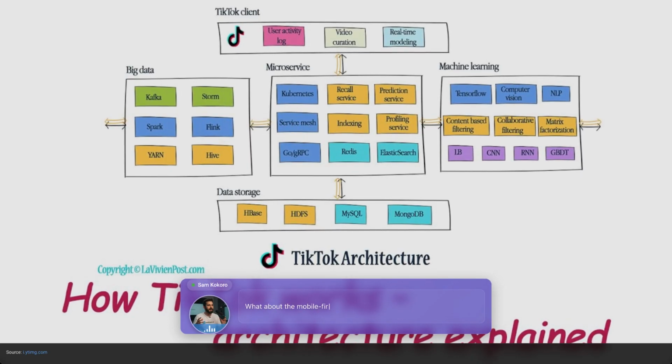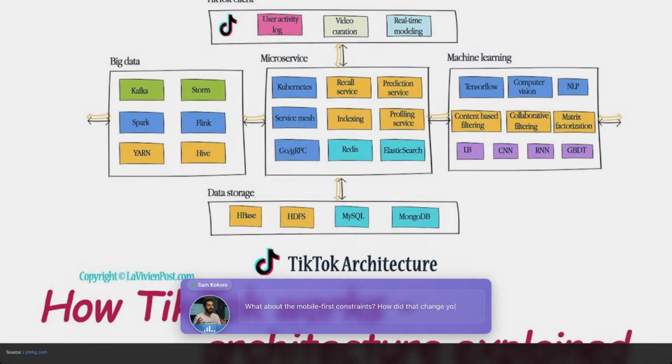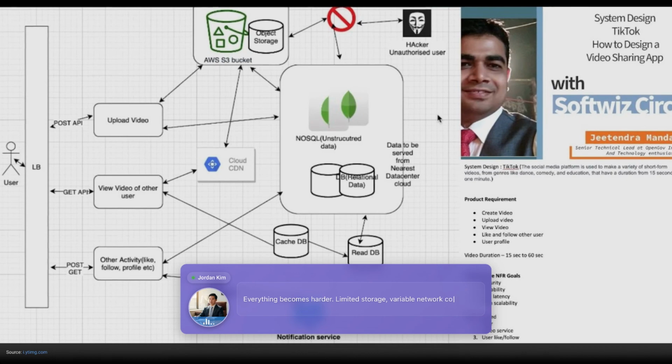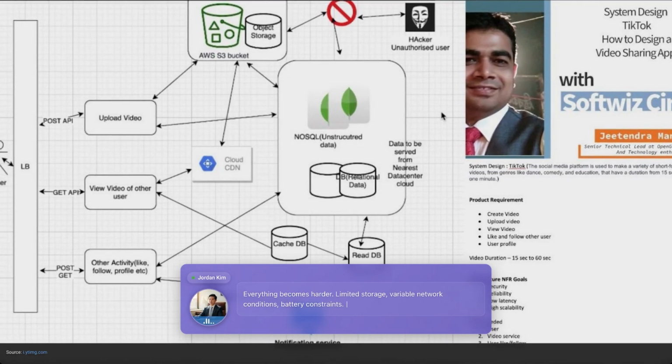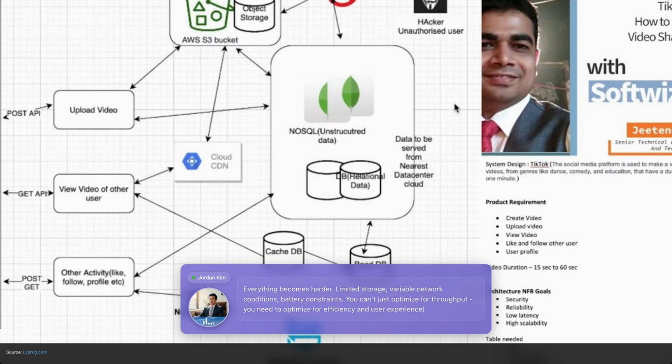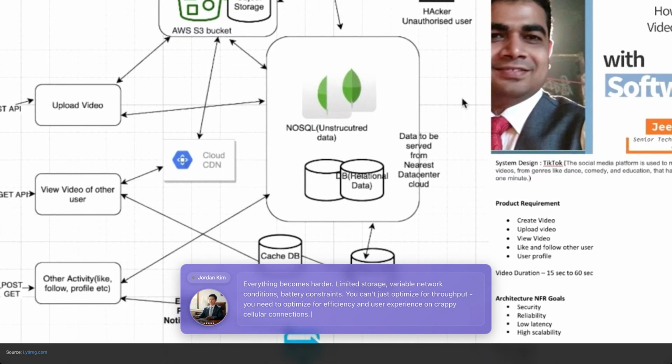What about the mobile-first constraints? How did that change your thinking? Everything becomes harder. Limited storage, variable network conditions, battery constraints. You can't just optimize for throughput, you need to optimize for efficiency and user experience on crappy cellular connections.